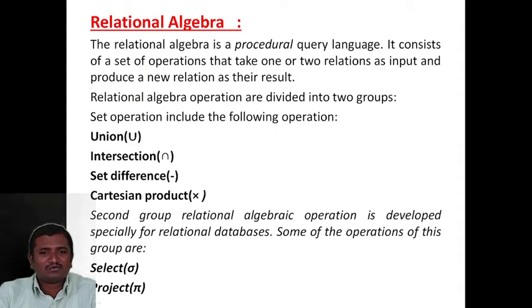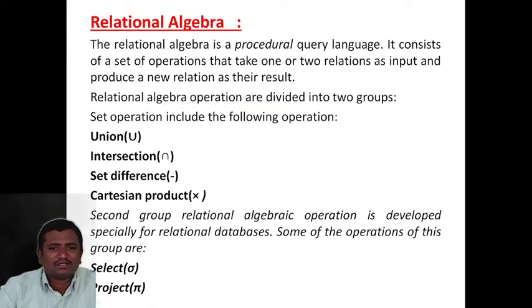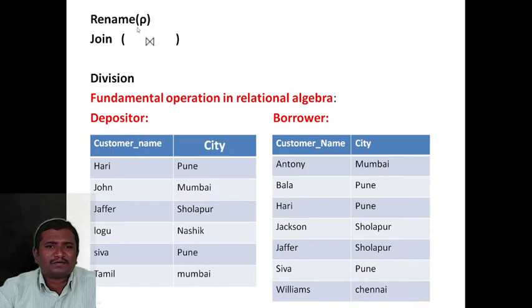The second group of relational algebra operations is developed specially for relational databases: the select operation, the project operation, the rename operation, the join operation, and the division operation.